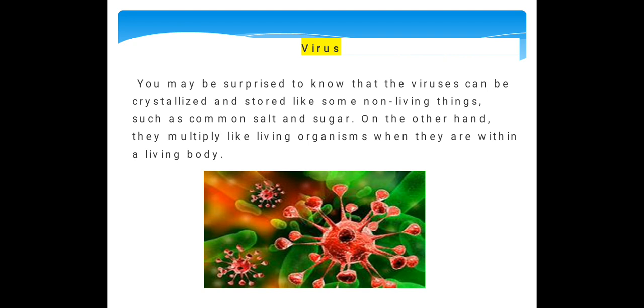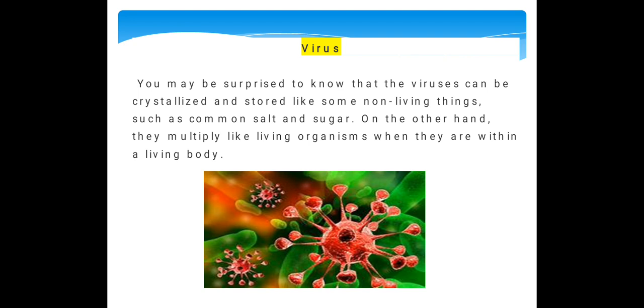Now we'll discuss viruses. The virus is very common and you know about it. As you can see, the coronavirus is highly affecting all over India, and several patients are dying because of it. So you now know what a virus is. You may be surprised to know that a virus can be crystallized and stored like some non-living things, such as common salt or sugar, which we can store for a longer duration.